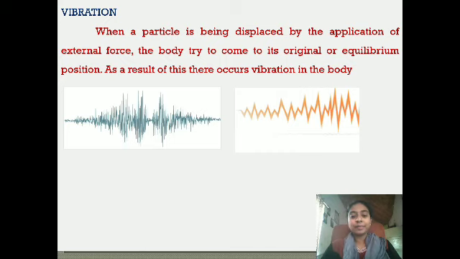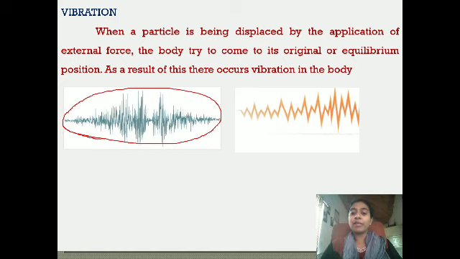So you can see this is a signal of an accelerogram. Accelerogram is nothing but the magnitude of acceleration versus time during an earthquake, during a seismic signal.